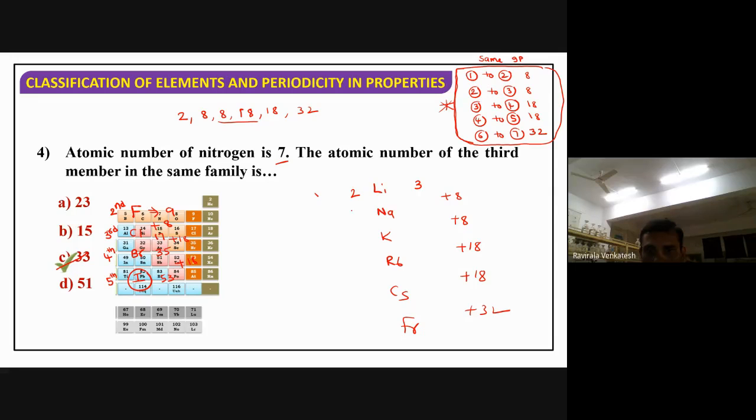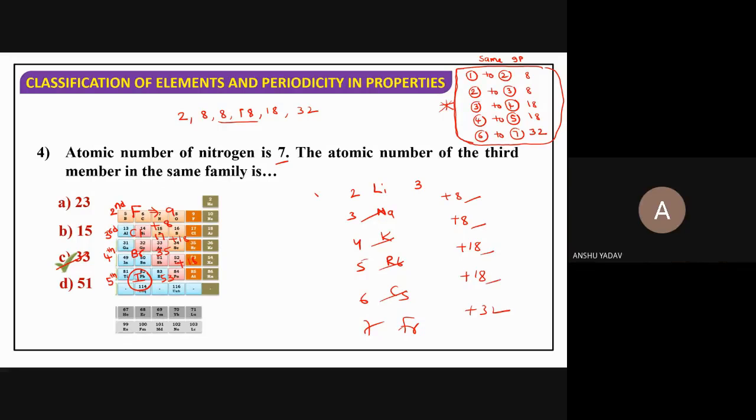Second period, third period, fifth period, seventh period. Now you will get atomic numbers for sodium, potassium, rubidium, and cesium by adding plus 8, plus 8, plus 18, plus 30.